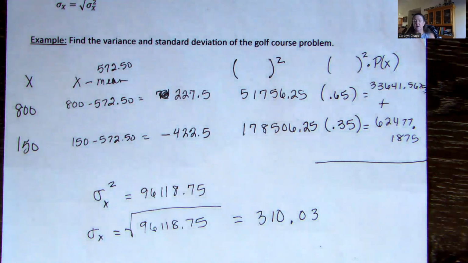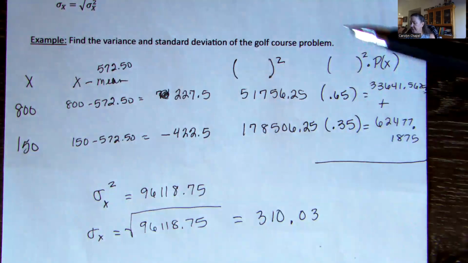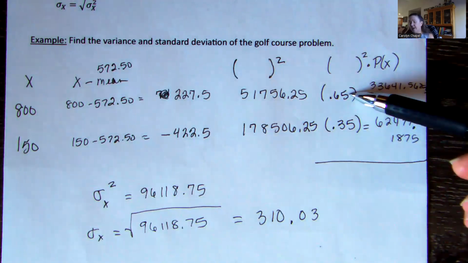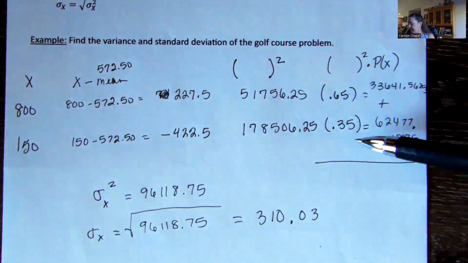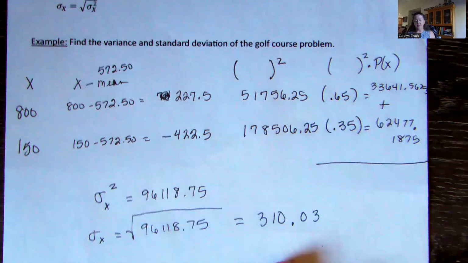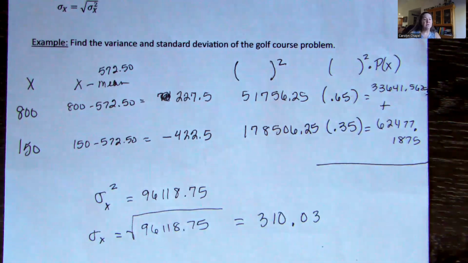This is a fairly large standard deviation, mostly because these are spread apart. They're not very grouped together, the 800 and the 150. And this one is weighted quite a bit more heavily than the other. If we'd switched the weights around, things might have been a little different, but our expected value would have been different too. But that's just how we can find the standard deviation of that distribution.